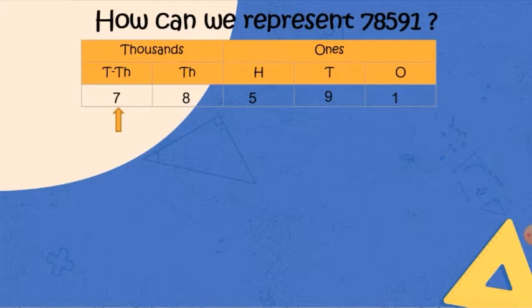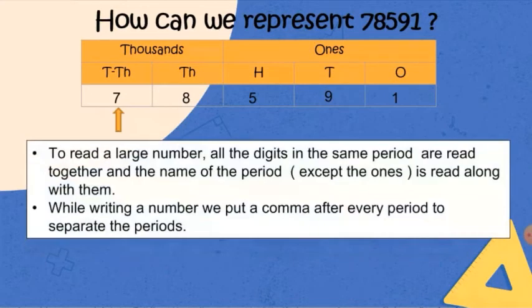Now let us see how to read this number. To read a number in the place value chart, we have to follow a rule. The rule says that all the digits in the same period are read together and the name of the period is read along with them.